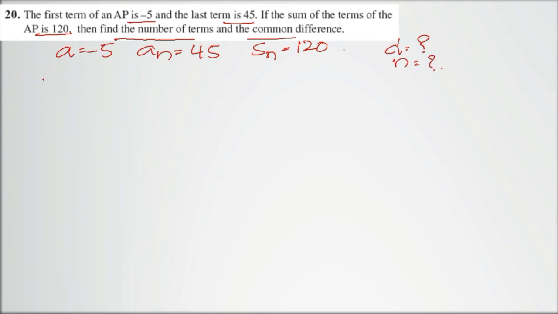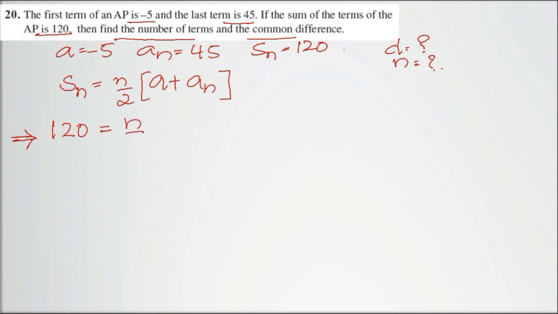Let me make use of the formula. Sn is n by 2 times a plus an, where a is the first term and an is the last term. If substituted, we get 120 equal to n by 2 multiplied by positive 45 added to -5, which is 40, so it becomes 20. So the value of n we can find: it is 120 divided by 20.